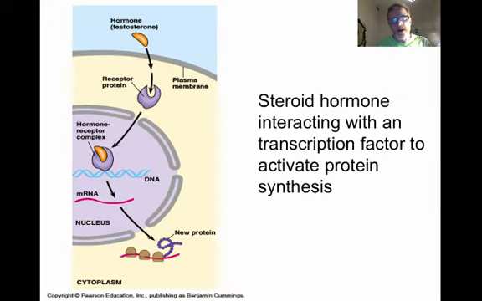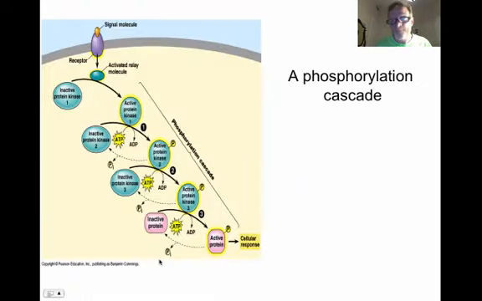Again, steroids work not by binding to a surface protein, but by passing through the membrane, binding to a protein within either the cytoplasm or the nucleus, and then initiating transcription directly. So they can bypass this transduction process and basically go to the protein that's desired, because they can pass all the way into the cell as far as needed and cause that direct response. In this case, a transcription factor causes transcription of a gene which produces mRNA, which then is translated into a protein in that process of protein synthesis.